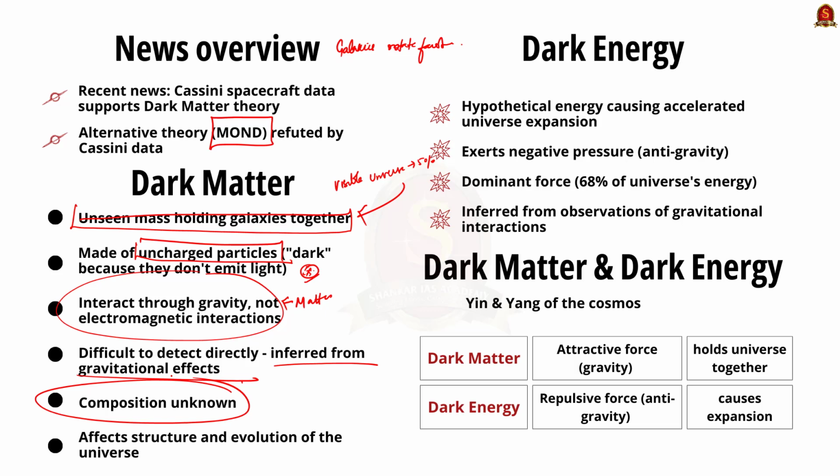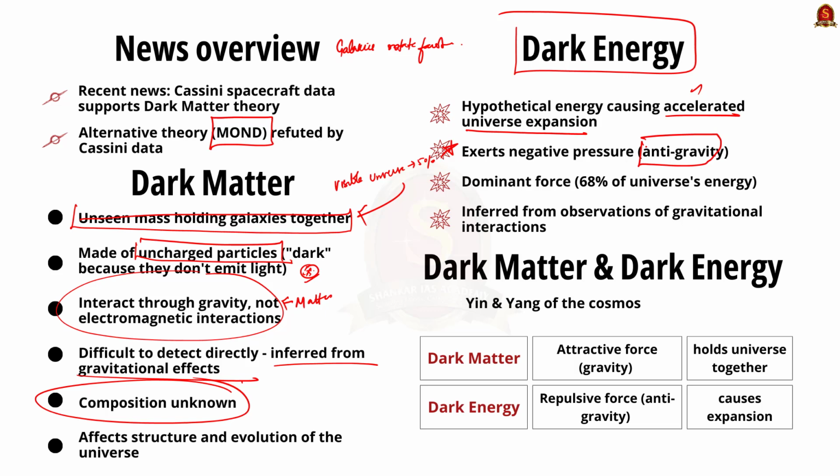Talking about dark energy, it is a hypothetical form of energy that exerts a negative repulsive pressure, behaving as an opposite of gravity. See, it is responsible for the accelerating pace of the universe. Remember, dark energy is a far more dominant force compared to dark matter, accounting for roughly 68% of the universe's total mass and energy. Similar to dark matter, dark energy is also not directly observed, but rather it is being inferred from the observation of gravitational interactions between various astronomical objects.